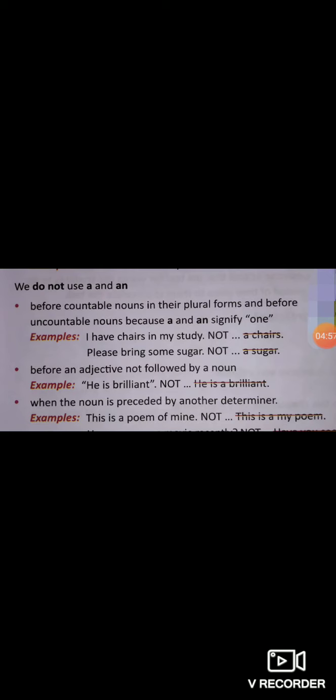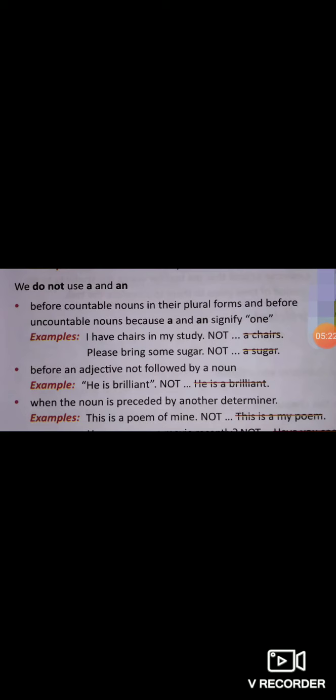These things cannot be particular or definite. For example, I have chairs in my study. But we cannot write I have a chairs, because a already indicates one chair, and here we have chairs, the plural form of the noun.